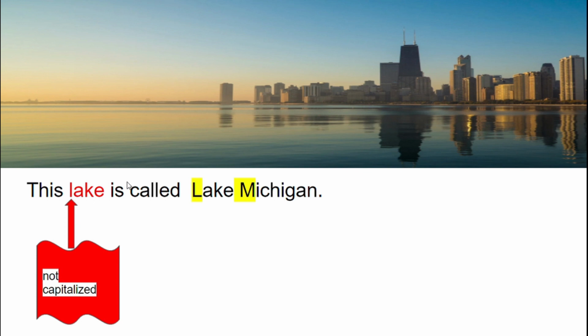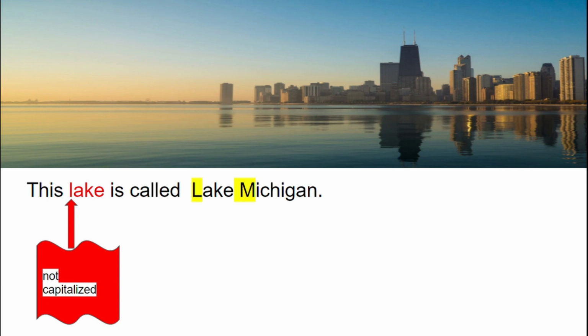Again, this lake is called Lake Michigan. Here the word lake is not capitalized because it is used as a general noun. But Lake Michigan indicates a specific name of a specific lake.